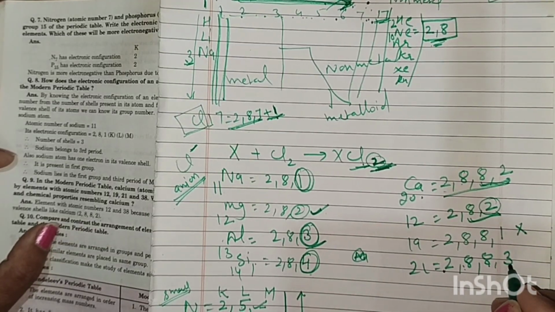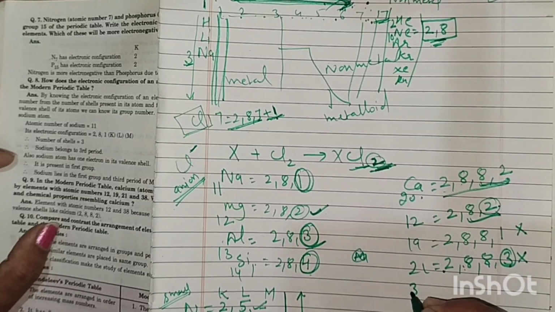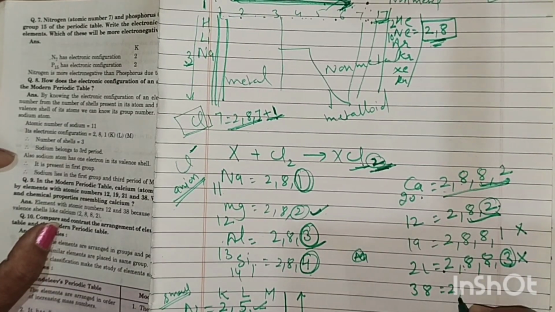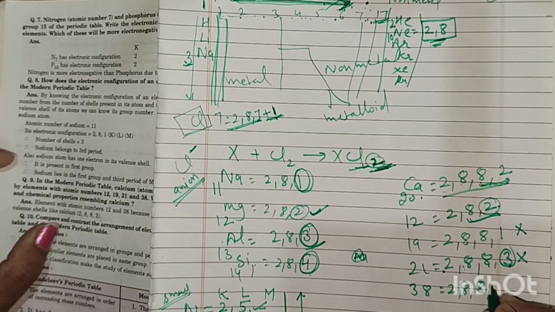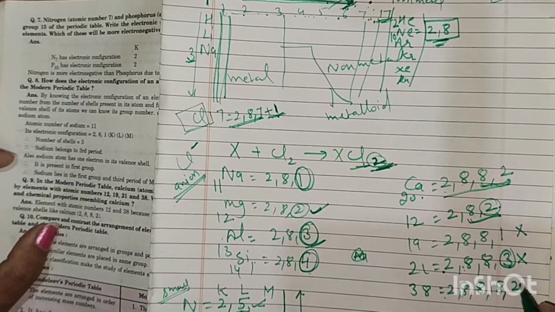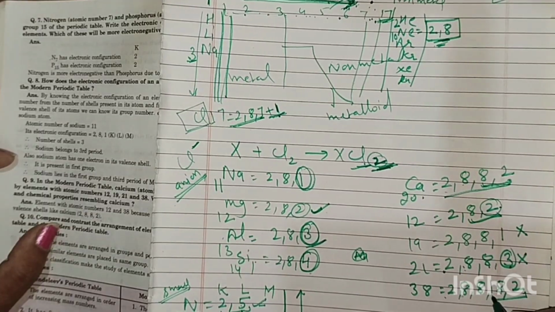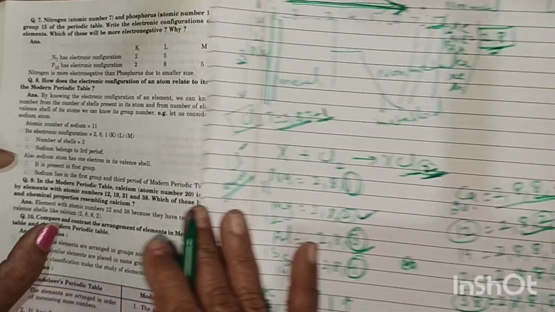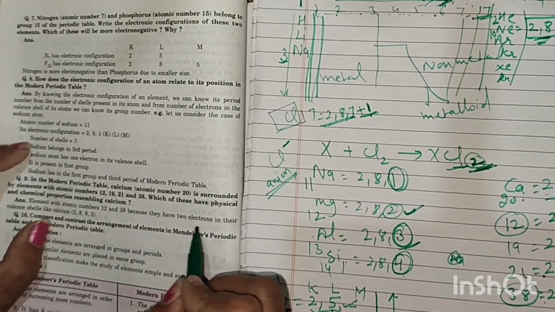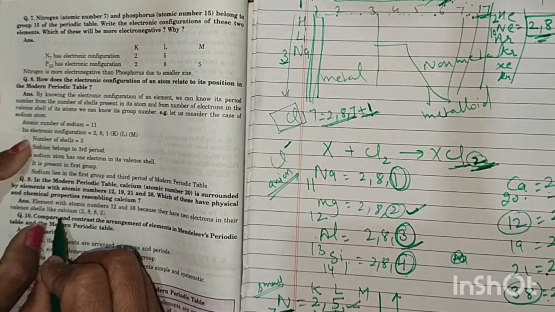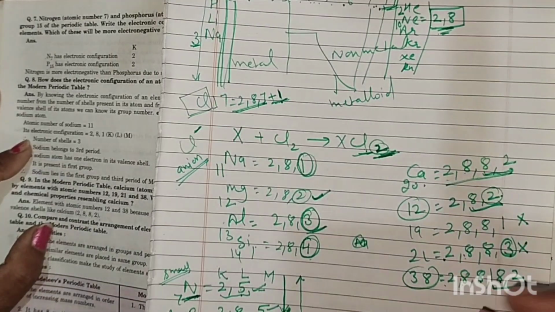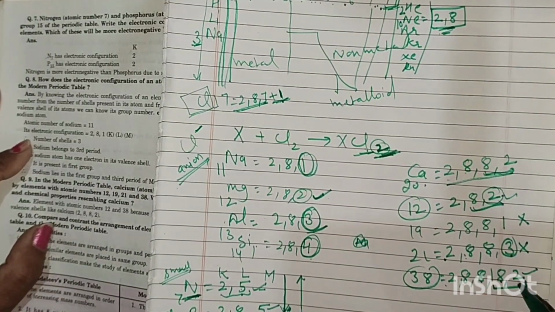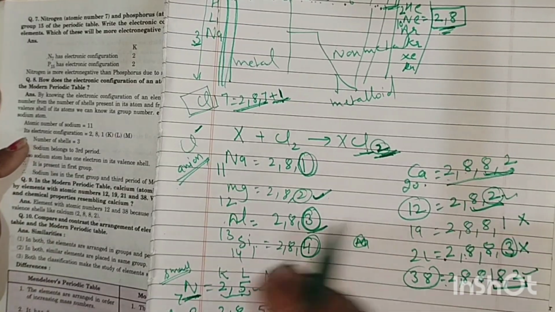18 and 3, 21. It means it has 3 valence electrons, not 2. It is not similar. Now the element with atomic number 38: 2, 8, 8, 18, 2. It means this is also similar. So 12 and 38, because they have 2 electrons in the valence shell like calcium. Both of these have 2 valence electrons in the outermost shell.